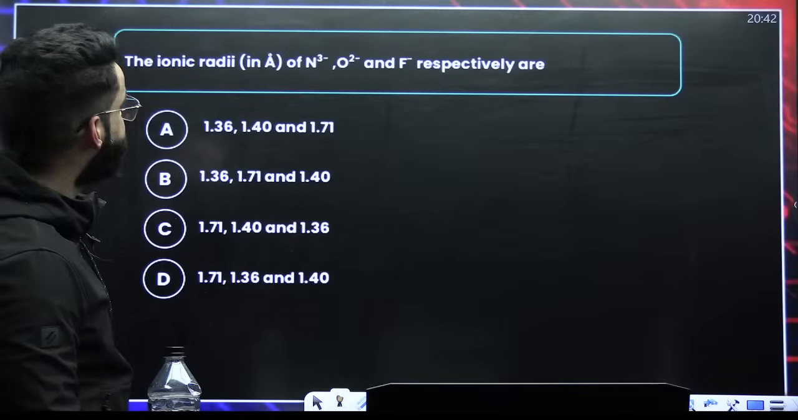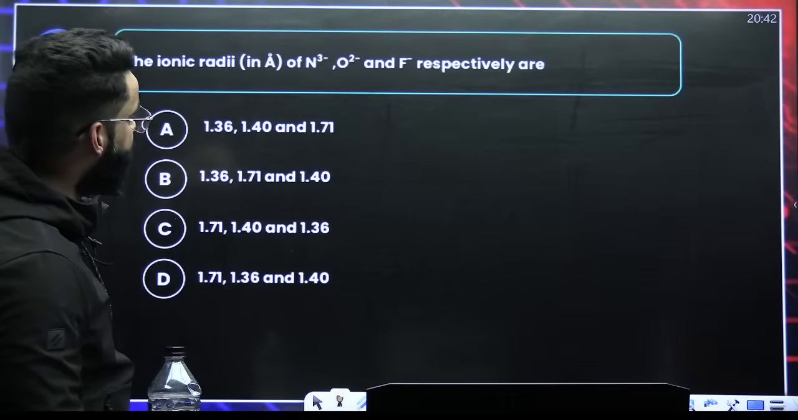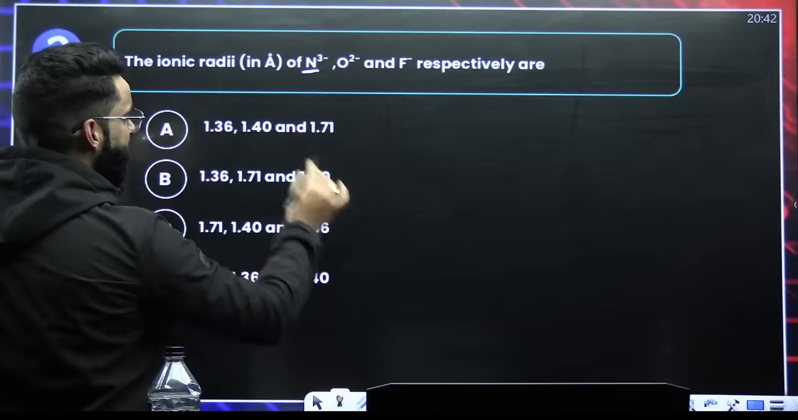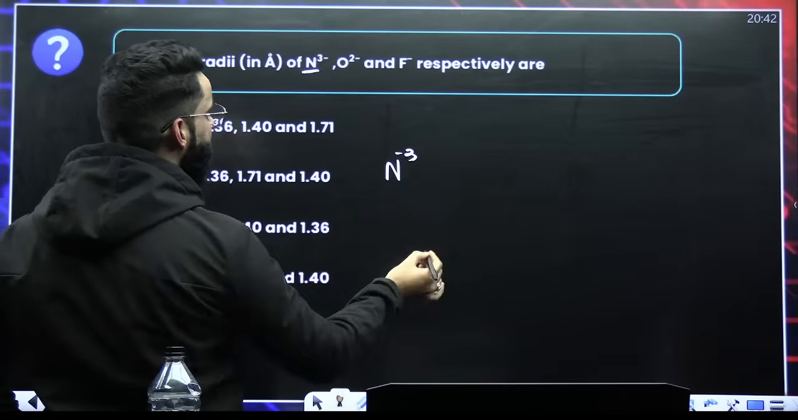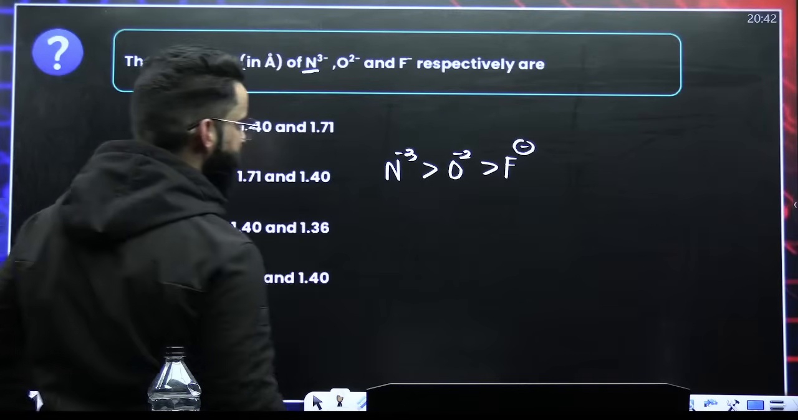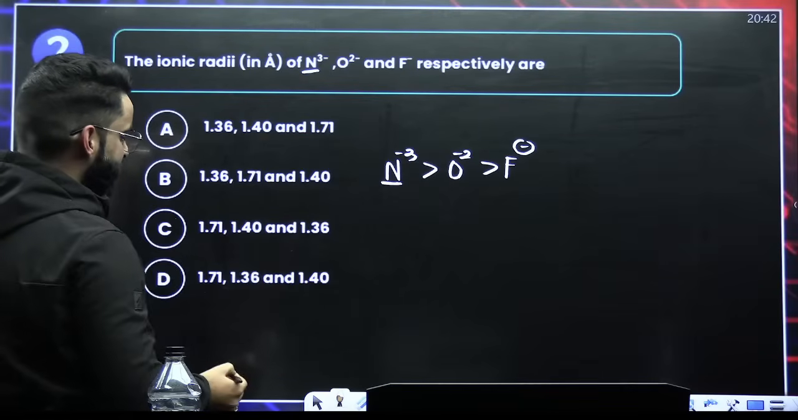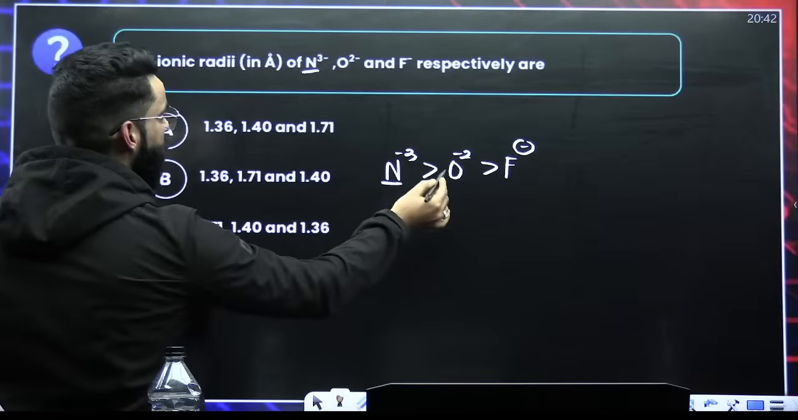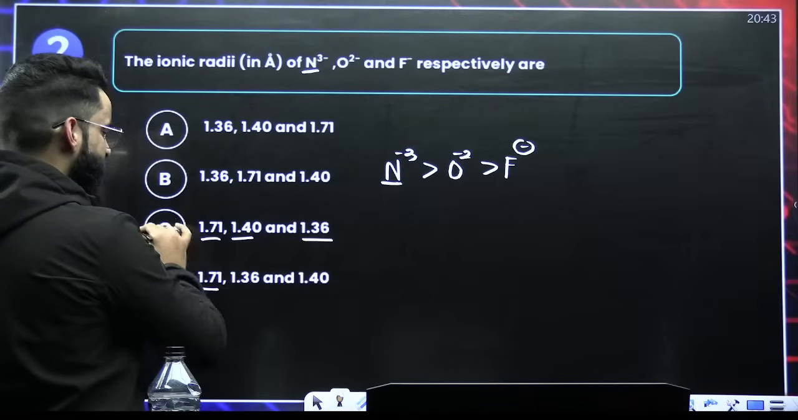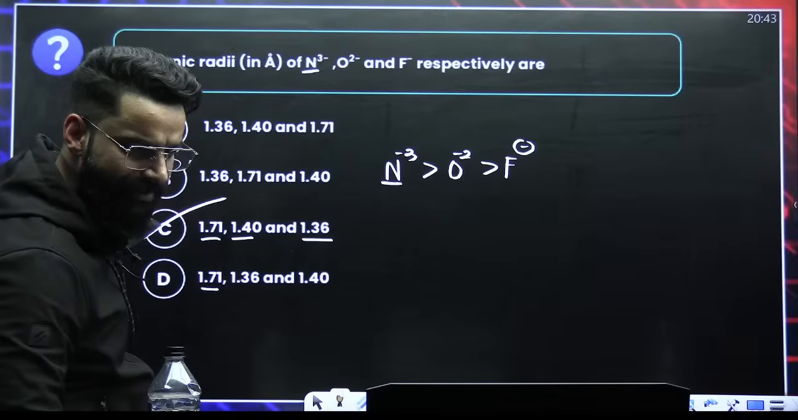Tell me the answer of this one. Ionic radius of N3 negative, O di negative, F negative are respectively. See, more the negative charge, more the size. So N3 negative will have maximum size, then comes your O di negative, then comes your F negative. This is the order of the size. So N tri negative will have maximum ionic radius, 1.71. Then comes O di negative. Then comes the least one, 1.36. So it's option C. That is the correct one. You just have to check the values. Nothing more, nothing less.